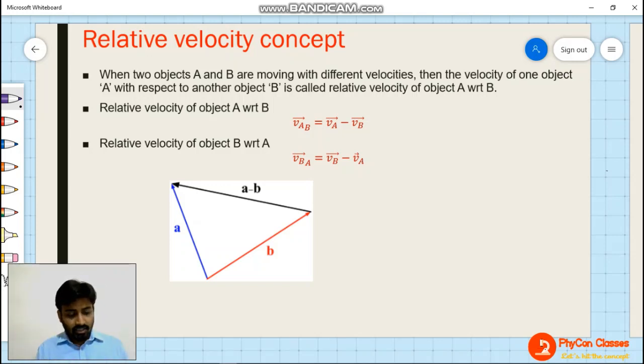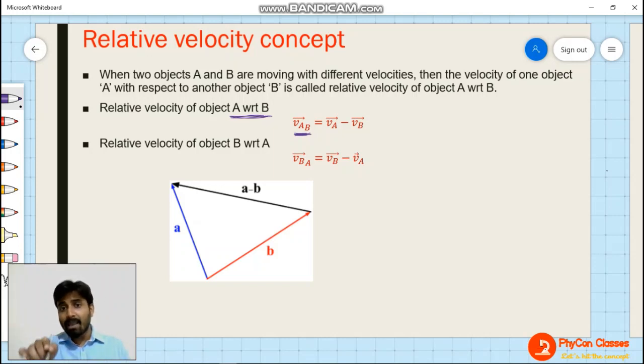Now, keeping this in mind, this is the normal formula in vector terms for the relative velocity of one particle with respect to another particle. How do we write the relative velocity of one body with respect to another body? Here you can see the relative velocity of object A with respect to object B. This is the standard format of writing, and you must keep it in mind.